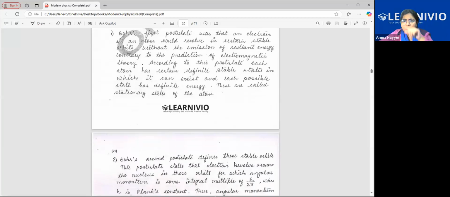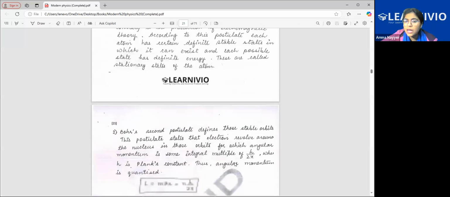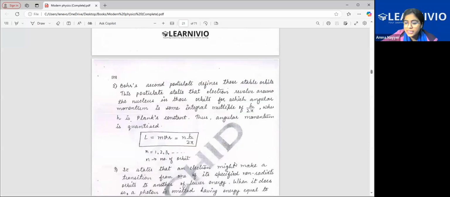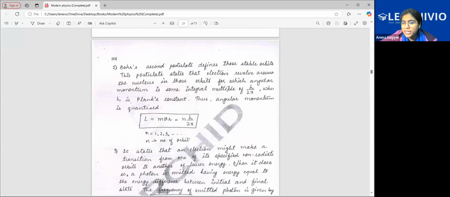Okay, so he told that orbits are present, electrons are revolving within these orbits only, and every orbit has a fixed level of energy. We'll calculate also, we'll see how this fixed level of energy is existing. Now, the second postulate we have already discussed, that angular momentum is n times h by 2 pi. Okay, so this we have discussed.